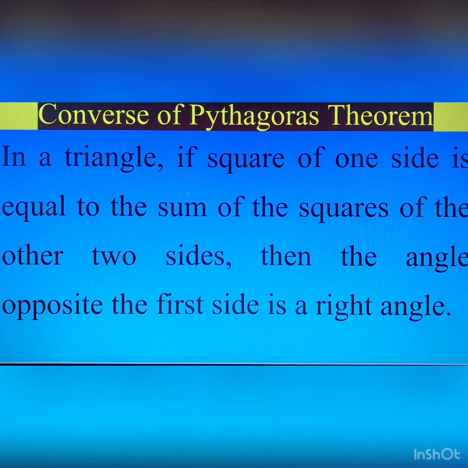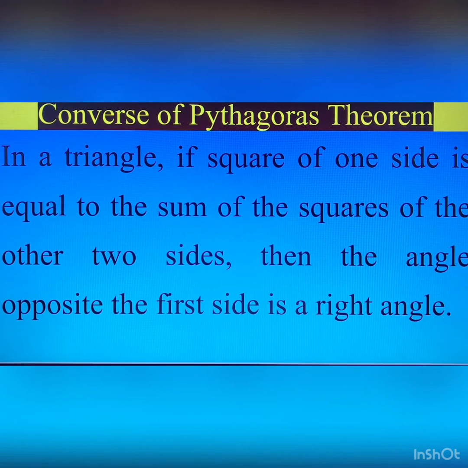So according to the statement, here the condition of the Pythagoras theorem is given, that is hypotenuse square is equal to the sum of squares of the other two sides. And what is the requirement? Prove that it is a right angle triangle. And this is the converse of the Pythagoras theorem.